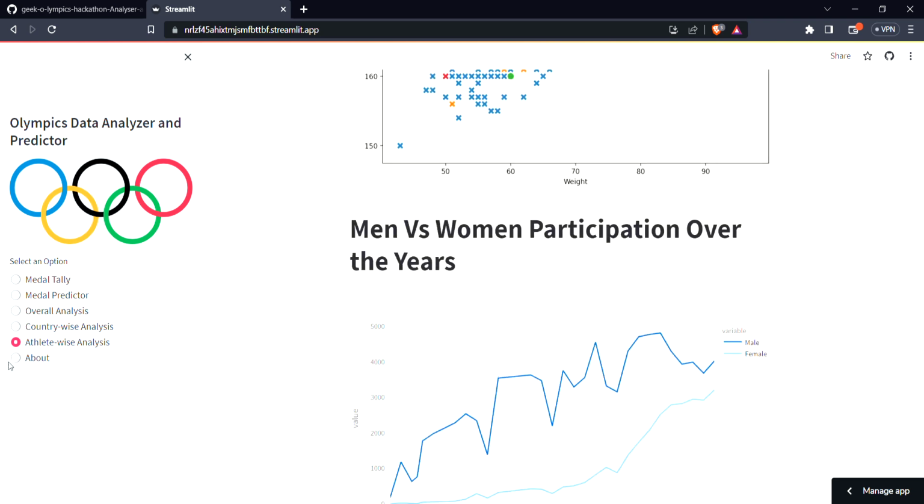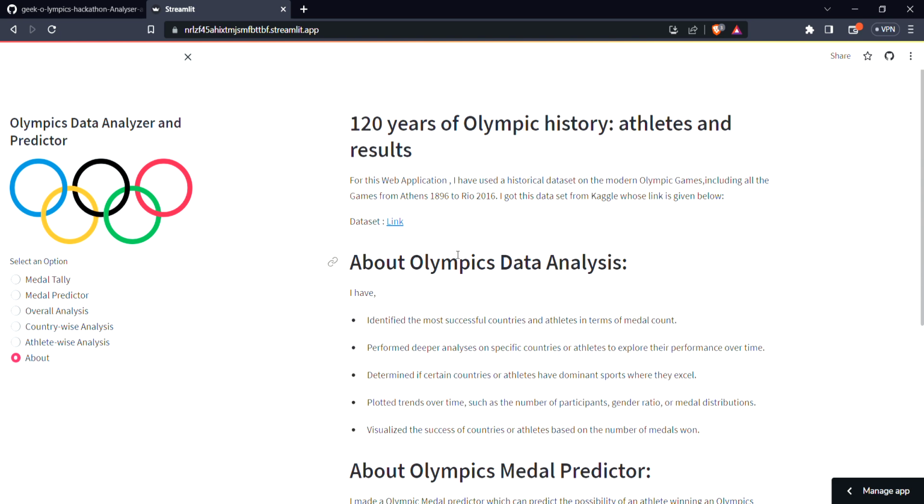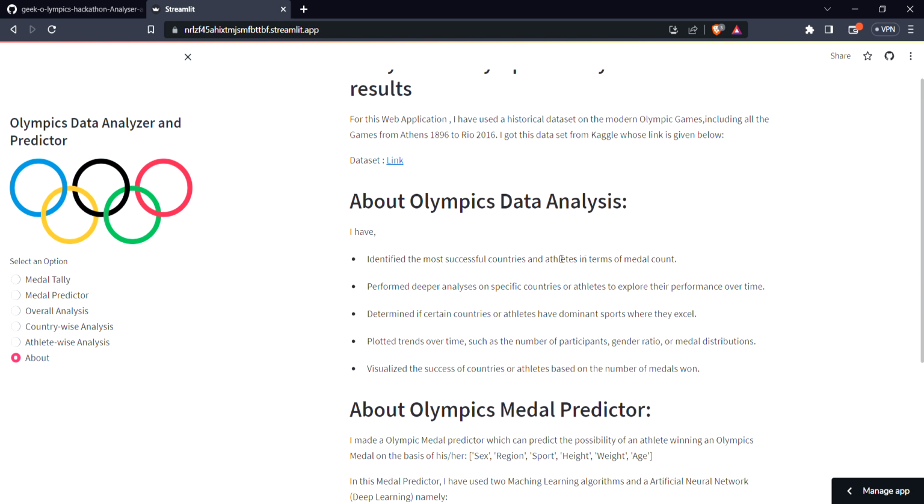So now let us see our about page. This about page is all about the dataset that I have used to make this web app. The link for the dataset is given here. I have taken the dataset from Kaggle, and these are the things that I have performed in the data analysis part.